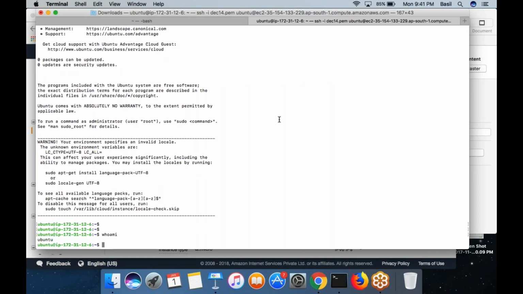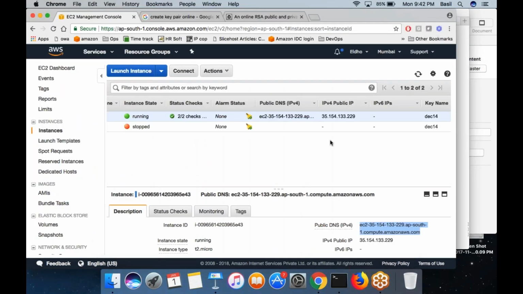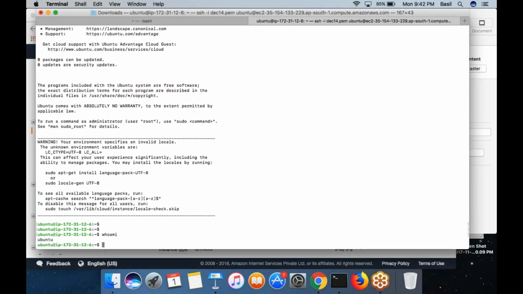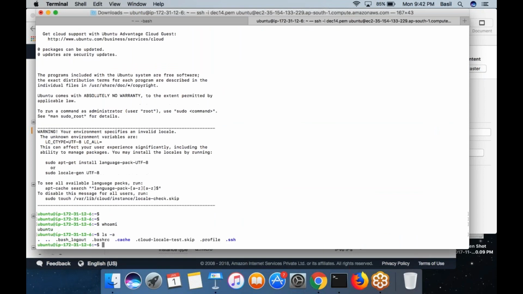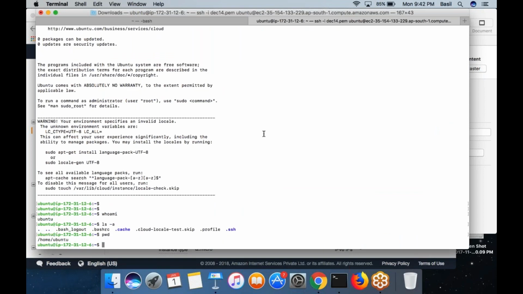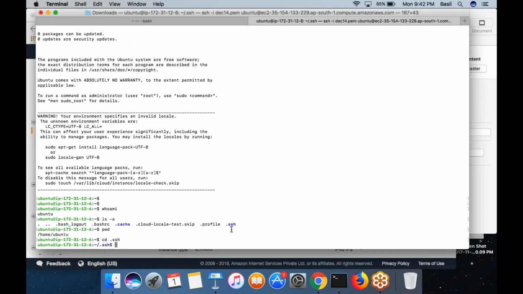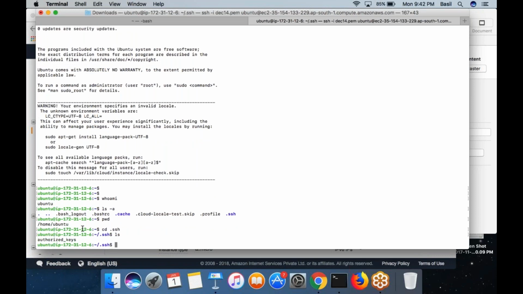I will show you in which file AWS will save the public key. I created this machine with December 14 as the key, which means the public key of December 14 is saved inside this EC2 machine under the ubuntu user, and it is located inside this folder. Right now I am inside /home/ubuntu. Inside /home/ubuntu, you would find a .ssh folder there. Go to that .ssh folder, type ls, you would see a file called authorized_keys.